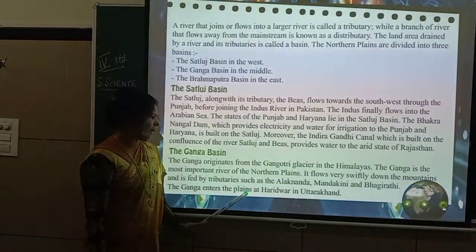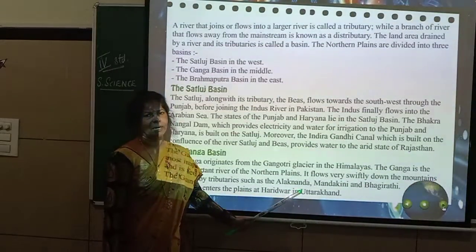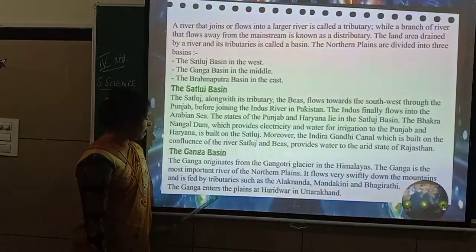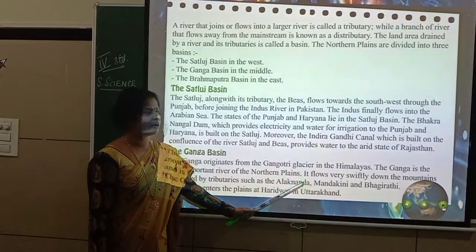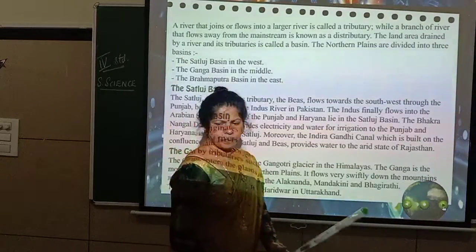The Ganga enters the plains at Haridwar in Uttarakhand. So where does it enter? The Ganga is entering the plains at Haridwar in Uttarakhand. Okay. I'll just show you an image now.